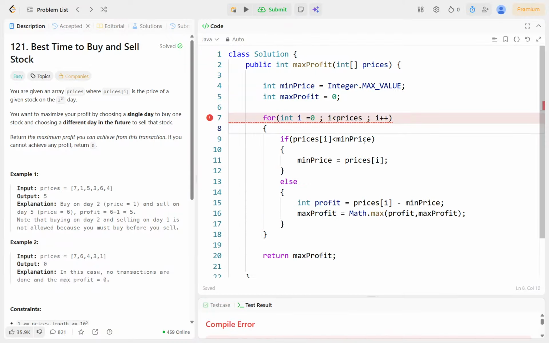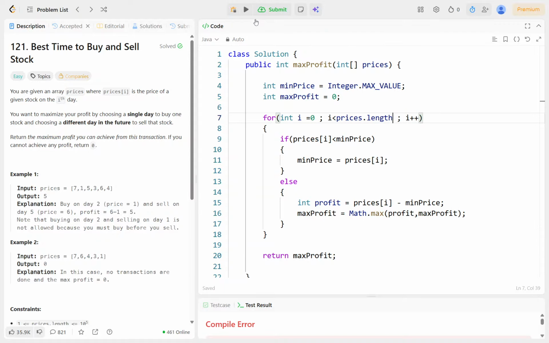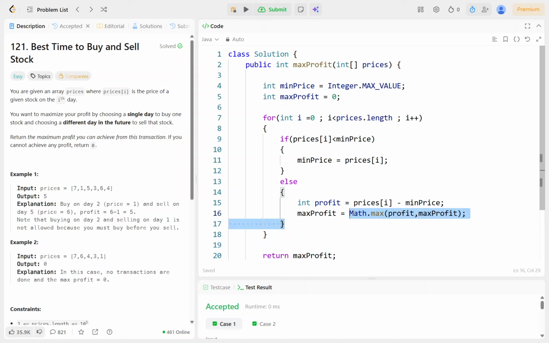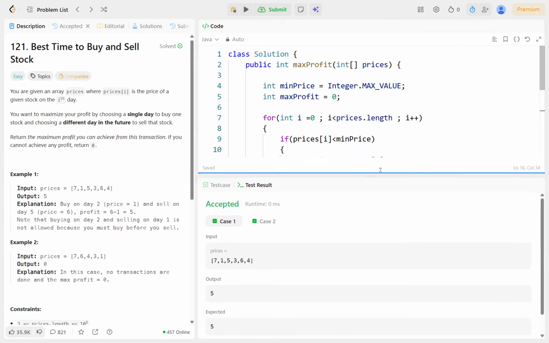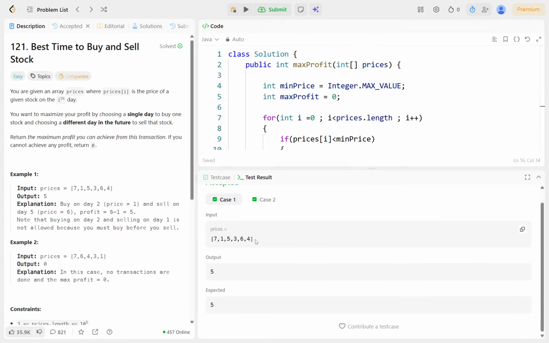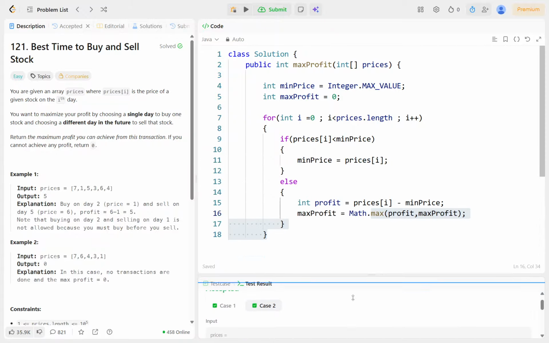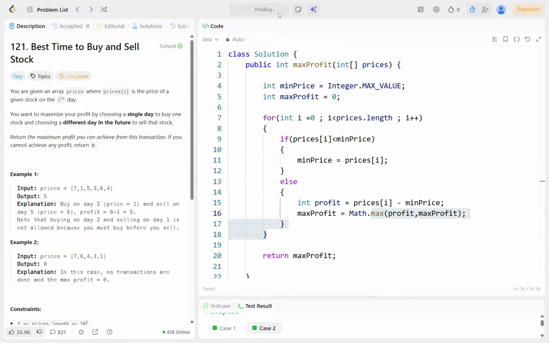Yeah, we have made a mistake. We haven't passed the length variable, so it will give you the error. What happened? Why is it not coming? So this is prices of i, and then we are getting the expected output as 5. That is correct. For the second case, as we do not have a maximum profit, we are getting the output as 0. Let us submit this problem, then I will explain once more.